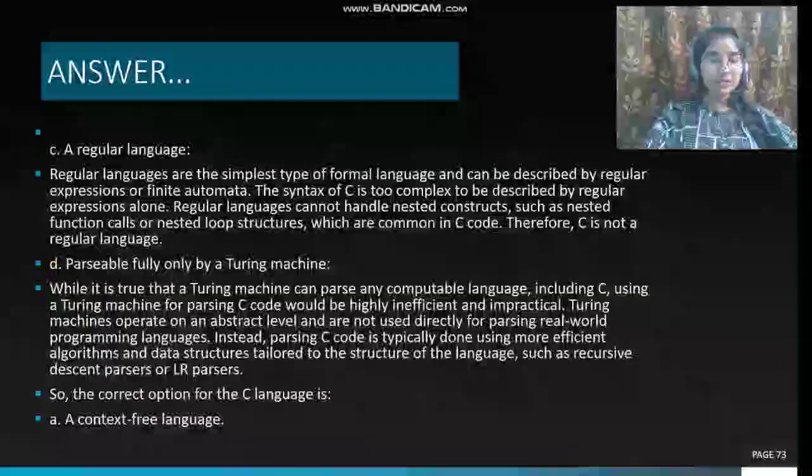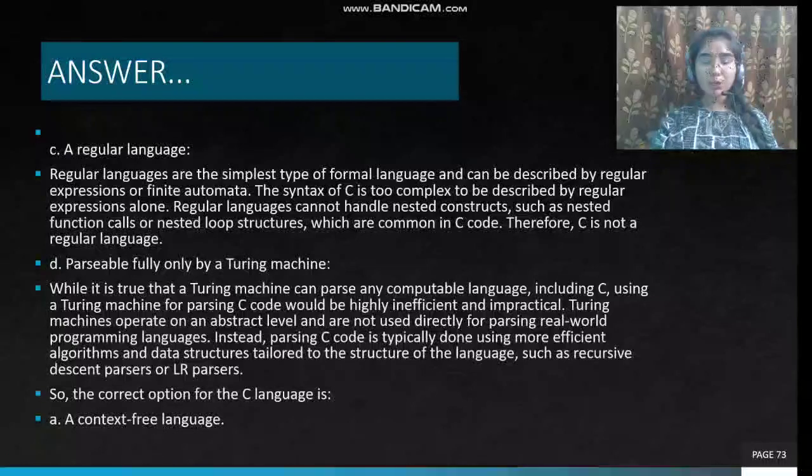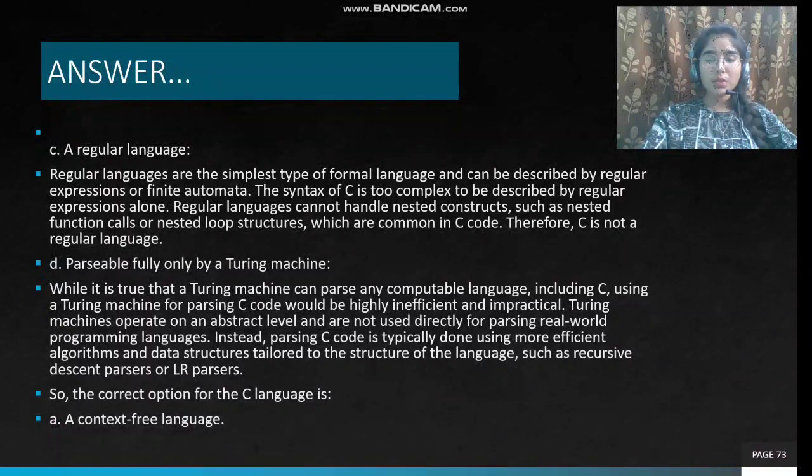Now, option D says parsable fully only by a Turing machine. While it is true that a Turing machine can parse any computable language, including C, using a Turing machine for parsing C code would be highly inefficient and impractical. Turing machines operate at a very low level of abstraction and are not used directly for parsing real-world programming languages. Instead, parsing C code is typically done using more efficient algorithms and data structures tailored to the structure of the language, such as recursive descent parsers or LR parsers.